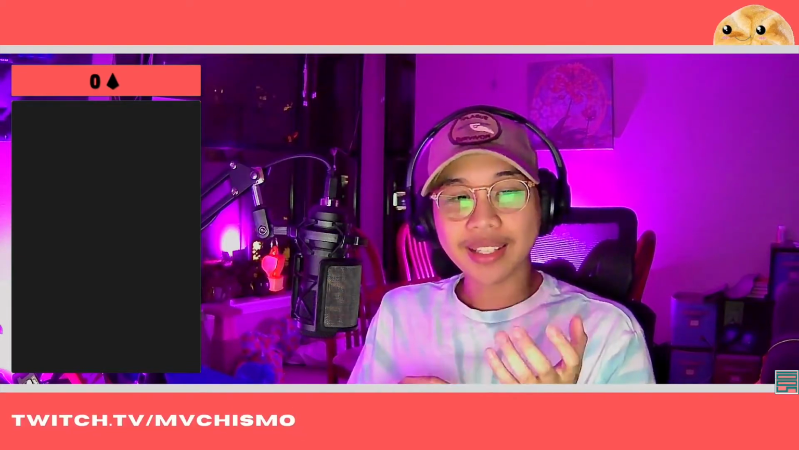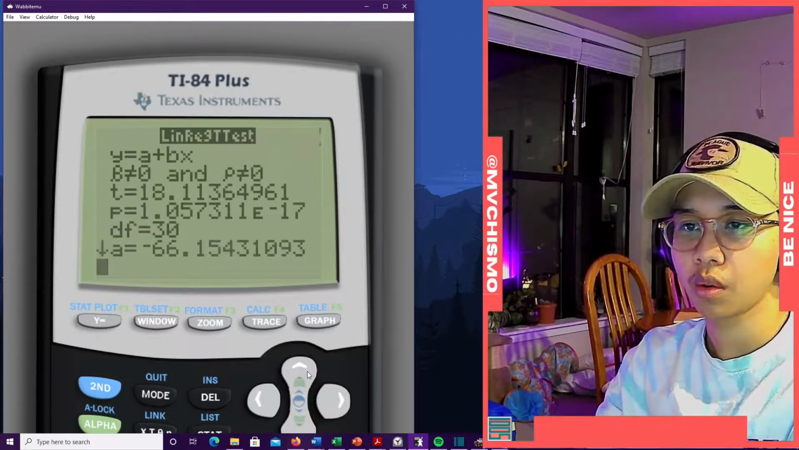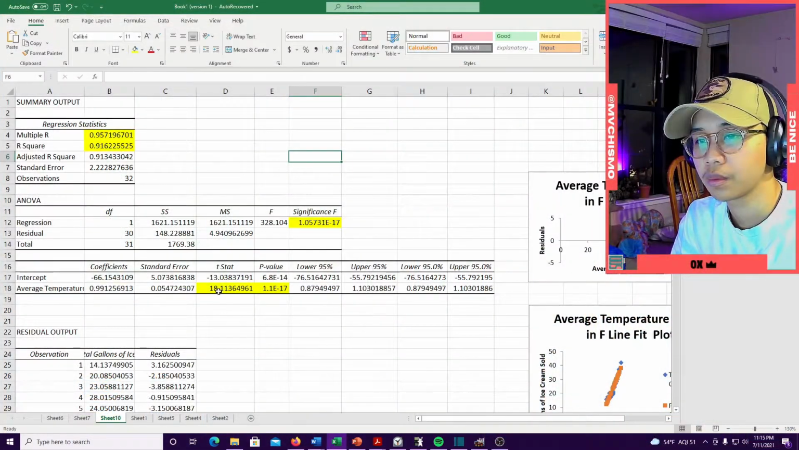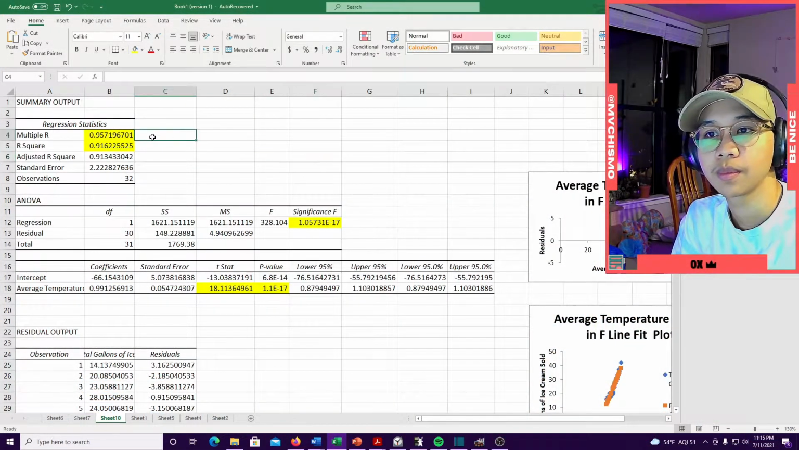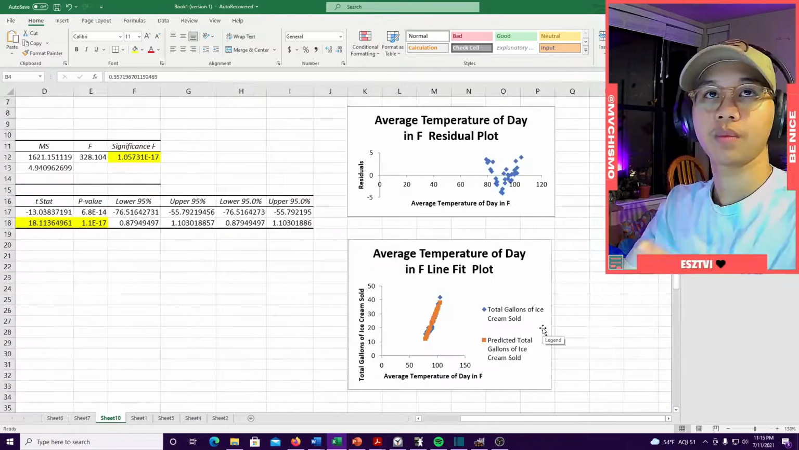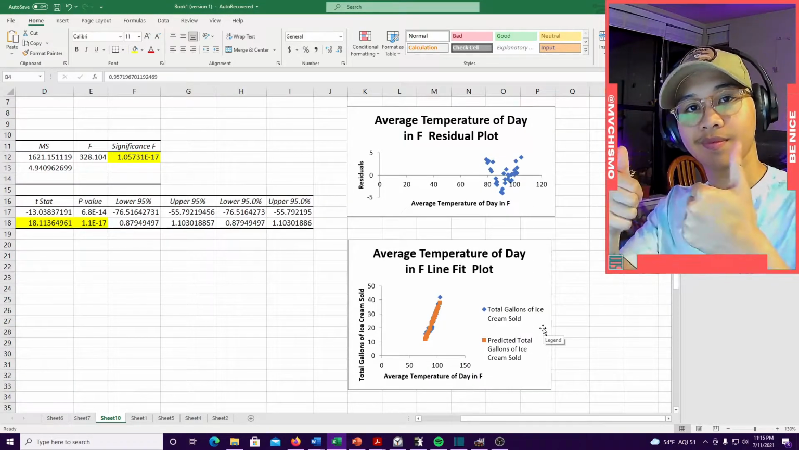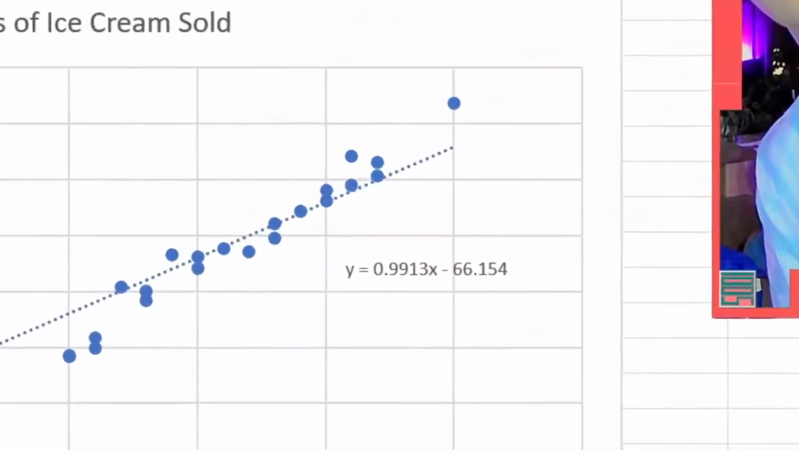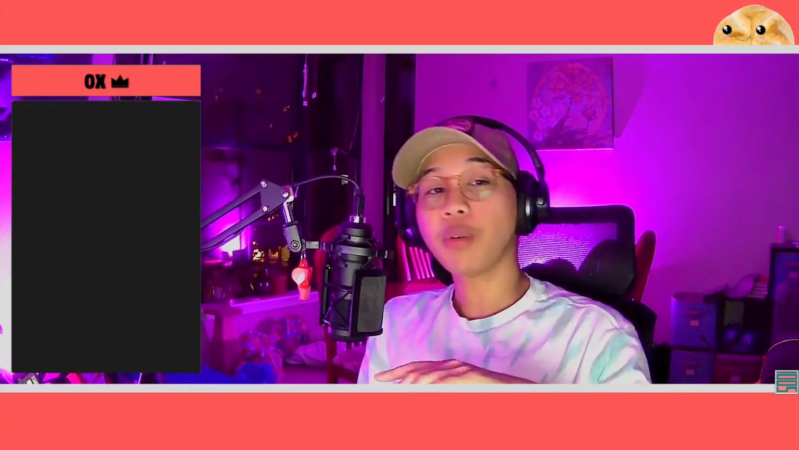I found the test statistic and the p-value using the linear regression t-test function on our TI-84. The values on Excel from the descriptive statistics, the correlation function, and the coefficient of determination also coincide with these calculations from the TI-84. Consider the equation of a line that we learned in algebra, y equals mx plus b. Our regression line then is as follows. Our correlation of 0.9572 shows fairly high positive correlation.